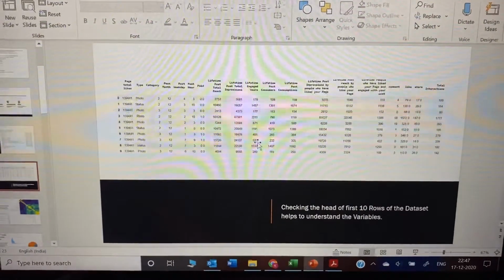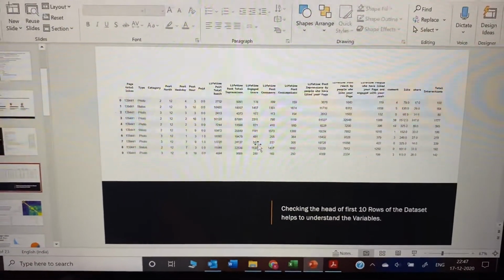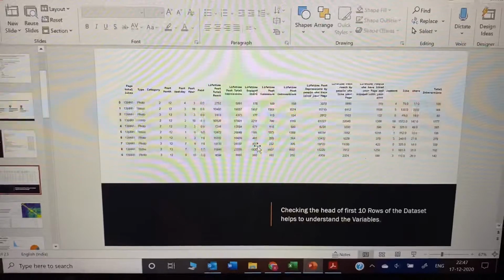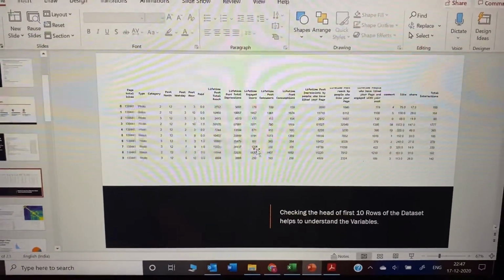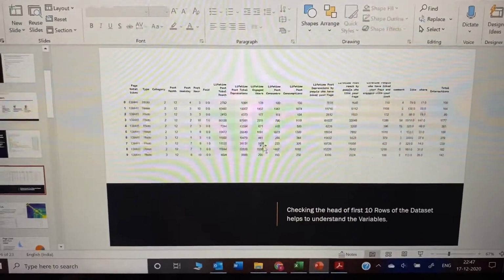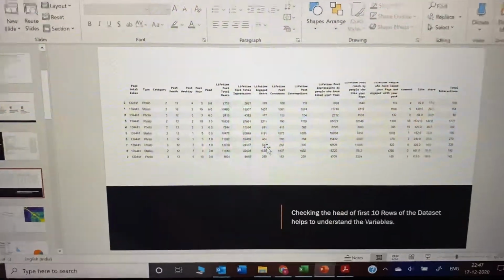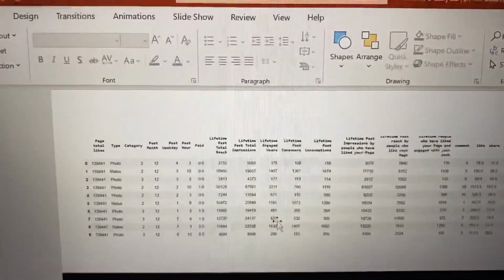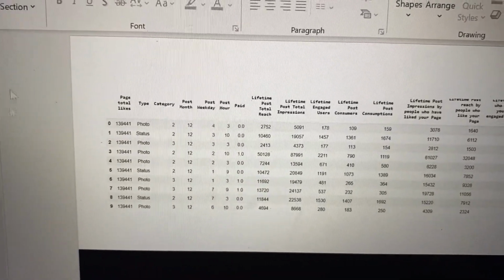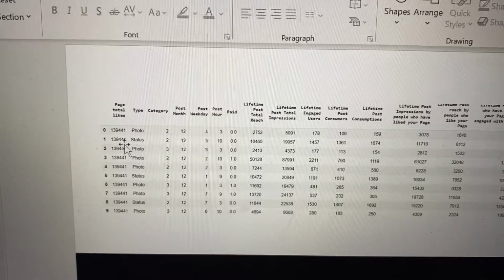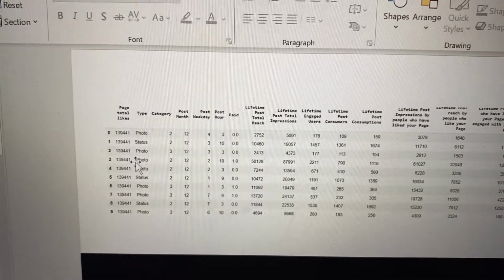We are checking the head, the first 10 rows of the data set, which helps us understand the variables: what type of variables there are and what kind of data they present. So here in this table, we have page total likes. These are the number of likes for a photo.